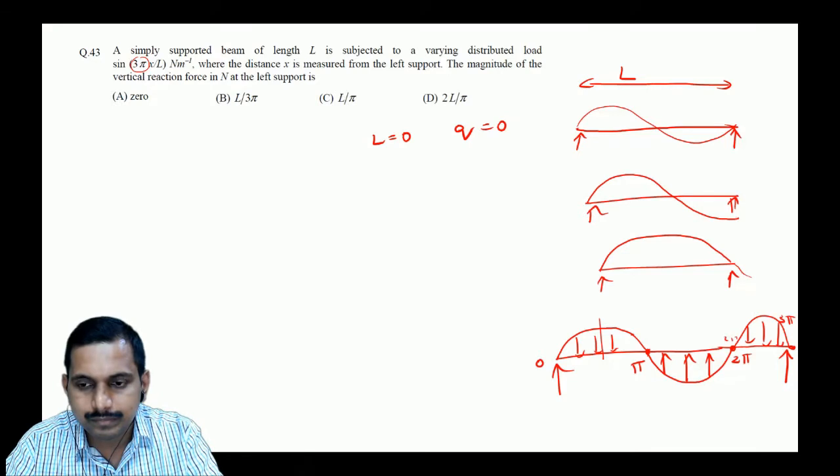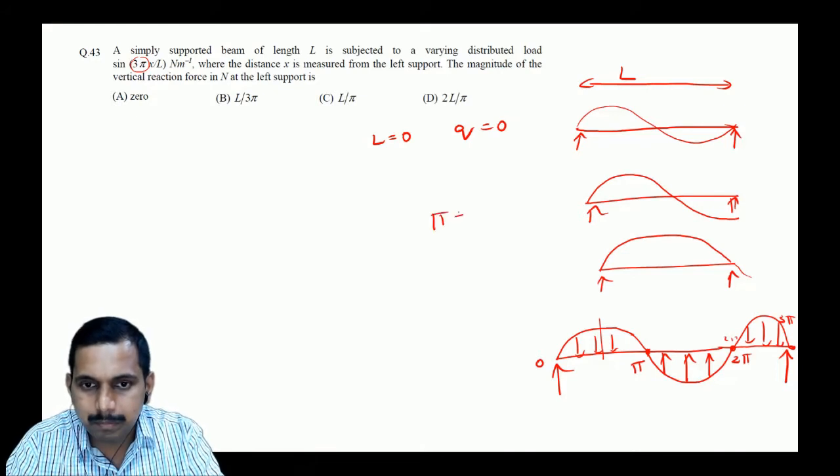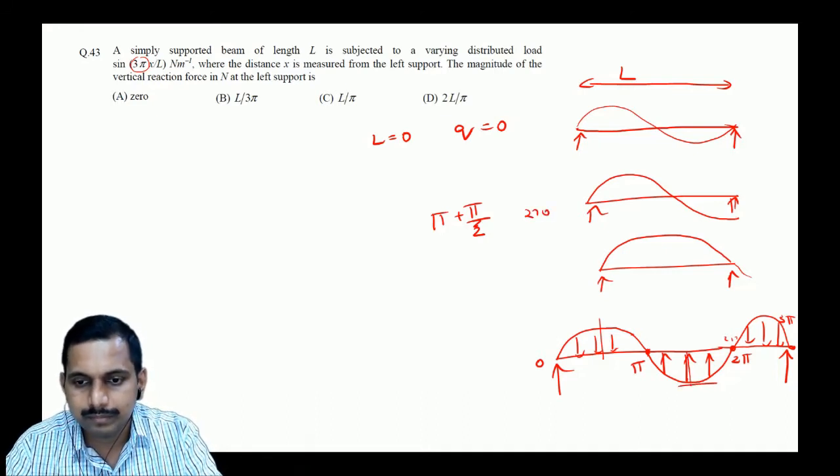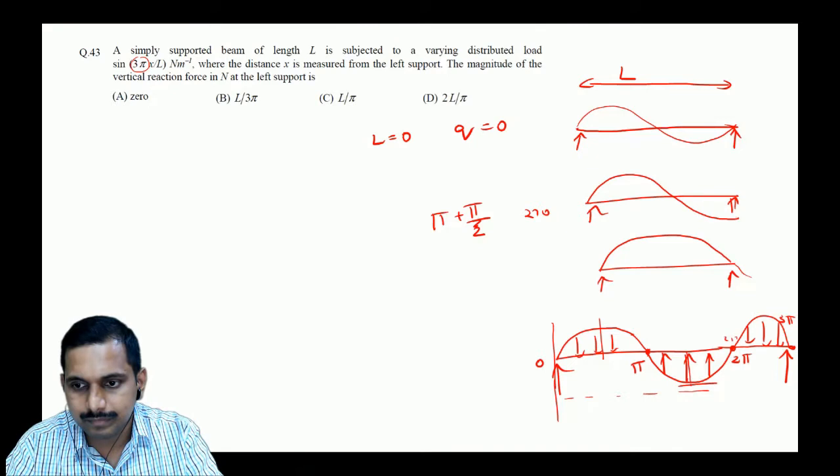Pi plus pi by 2 will be 3 pi by 2, right? Yeah, pi plus 90, pi plus pi by 2 is 270. Correct? Sine of 270 is minus 1. Okay. Pi by 2 plus pi by 2 again is 0. Okay. Correct.